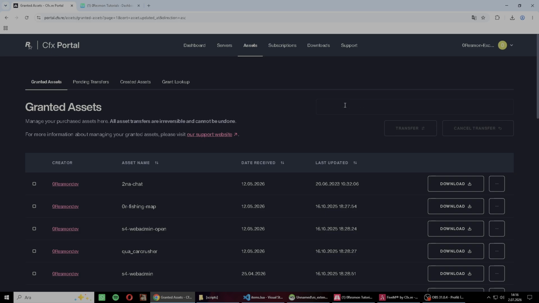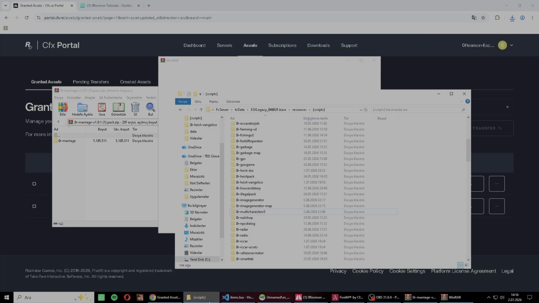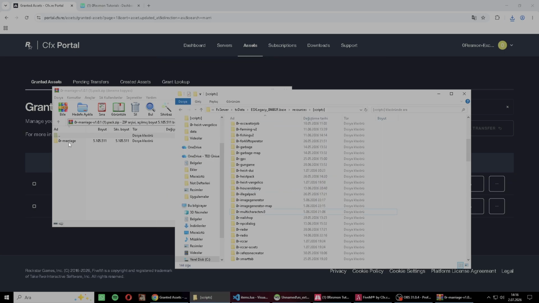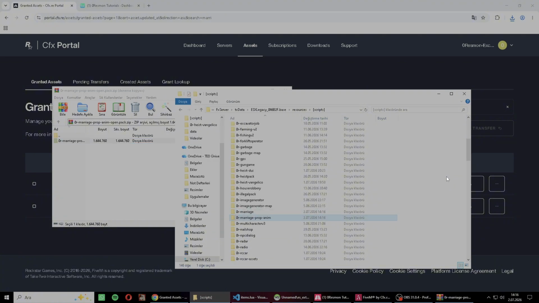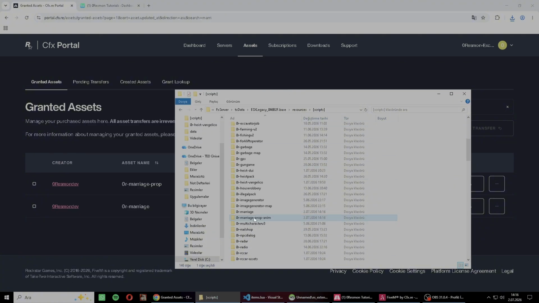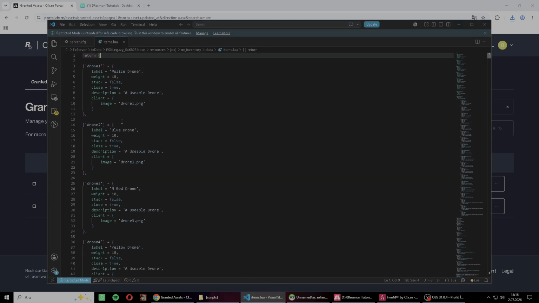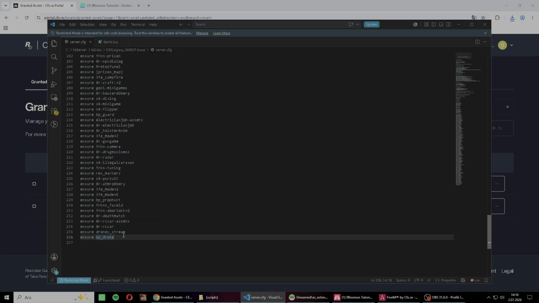First of all, download your script. Also don't forget the props. Now put them both into your assets and start them.